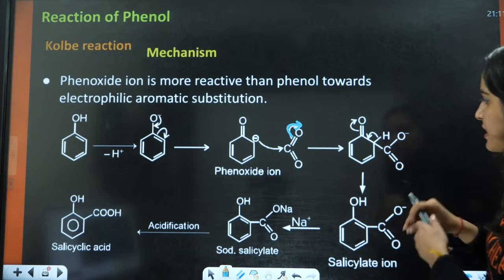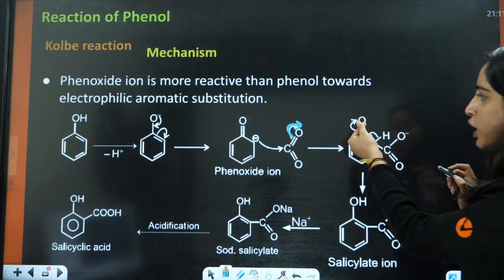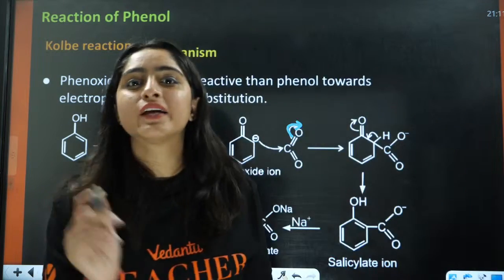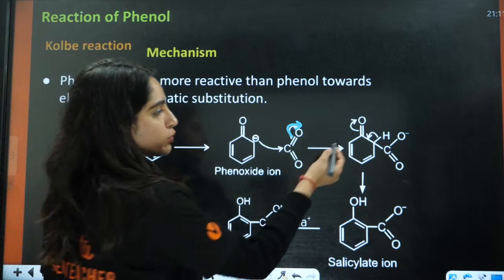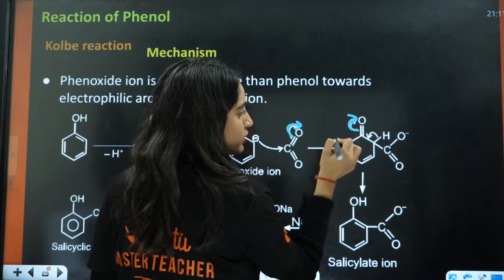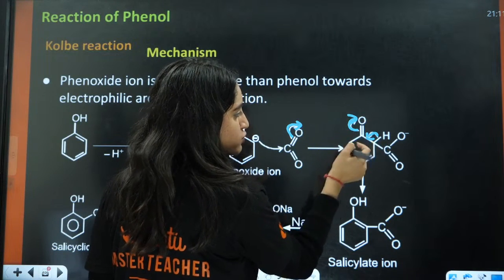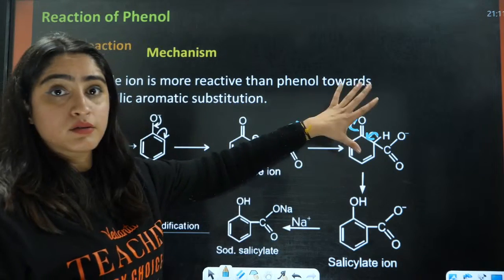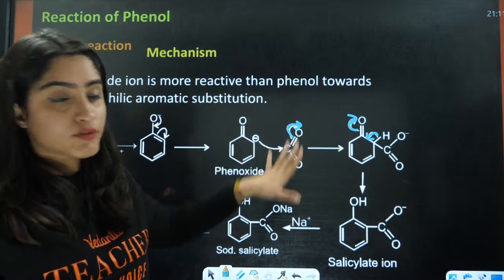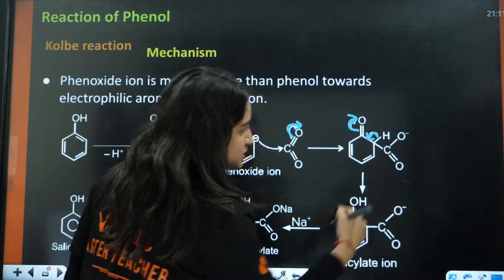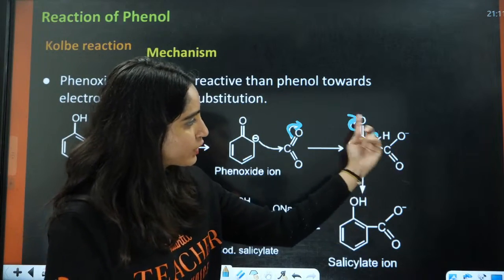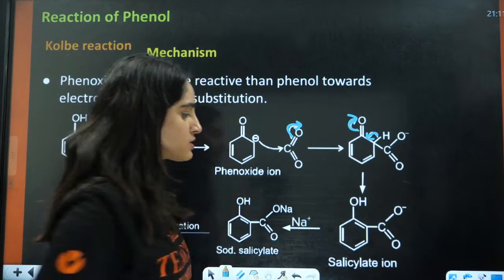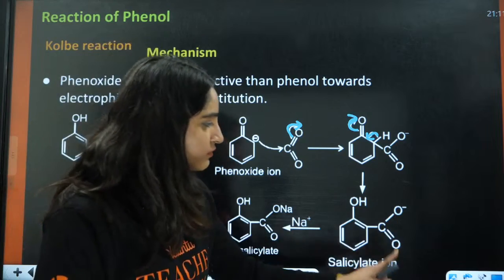Now, after this, you have this H positive. This oxygen has a double bond, and as negative charge is more stable here, it is going to pull the electrons and give them here to complete the tetravalency of the carbon. Then this H positive is going to transfer intramolecularly, and you will have the formation of this salicylate ion.